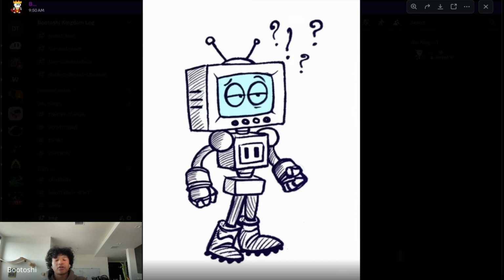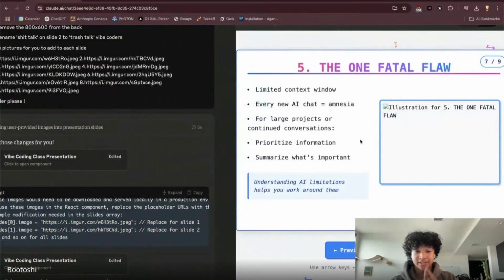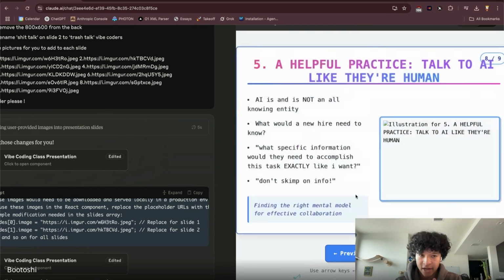So every time you're starting a new chat with these AI agents in Claude Code or Cursor or even WebSim, these AI models start to break down over time. So we really have to learn how to prioritize information and how to summarize what's important. Every single time you start a new coder agent, it is starting with zero knowledge of your code base. That's typically why we have to provide documents and research and tell the AI system, hey, this is what I'm working on, this is what I need you to do, this is how it works, which is what we're going to get deeper into in the second half of the class.